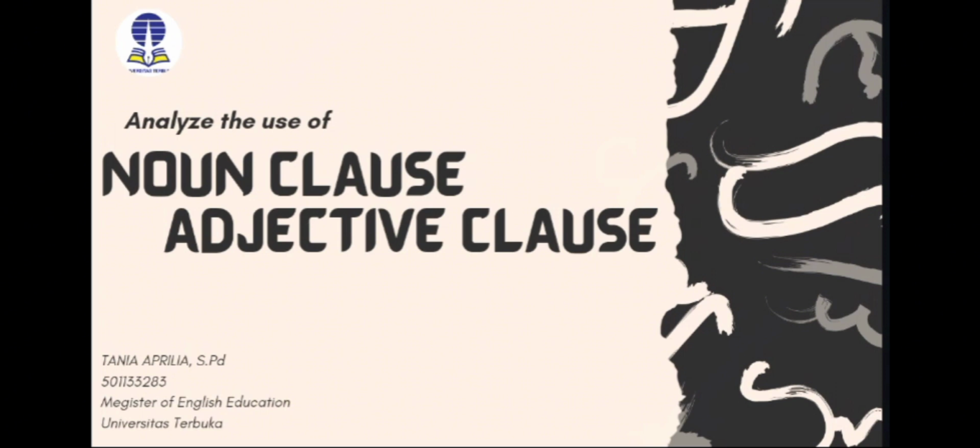Let's follow me to analyze noun clause and adjective clause as a second assignment in analysis of grammar. In writing a sentence, we must understand the grammar of writing. Before discussing noun and adjective clauses, I will explain the complex sentence first, because noun clause and adjective clause are a part of it.